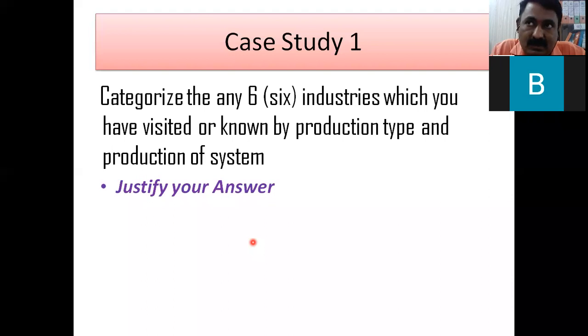So if you have visited, for example, let us take the example of Kothari pipes. So you just see under which category: make to stock, make to order, assemble to order. So this comes under make to stock. It is not the case that someone gives an order to Kothari pipes that we want these 100 pipes, and then Kothari pipes will say, okay, wait for some days, now your order is received, we will start manufacturing and we will give it to you.